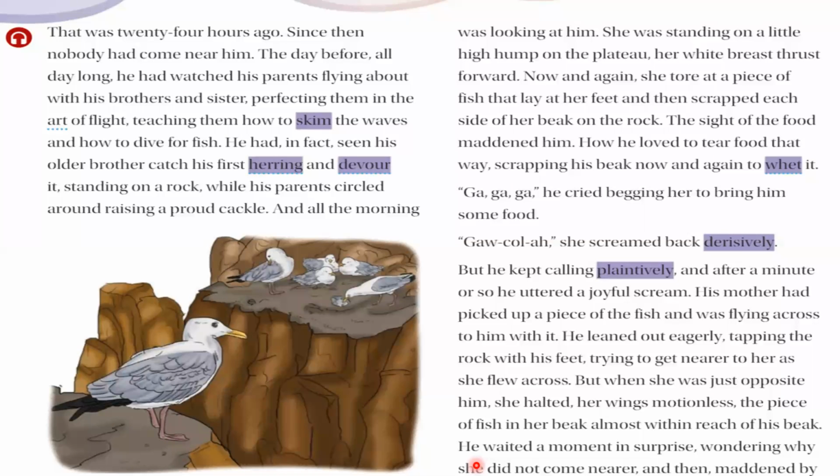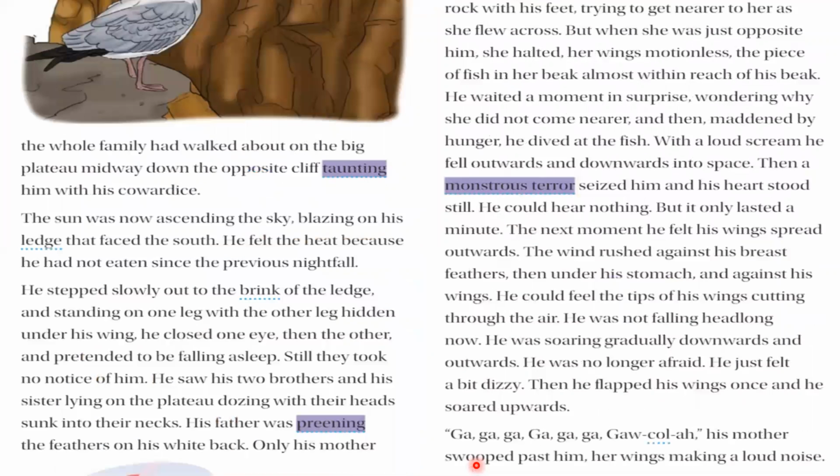She did not come nearer, and then, maddened by hunger, he dived at the fish. His mother was a little far, and so he became very hungry. He became maddened regarding the piece of fish. So he dived at the fish because his mother did not come near the ledge. With a loud scream, he fell outwards and downwards into space.